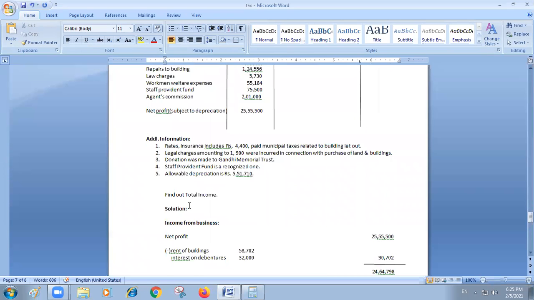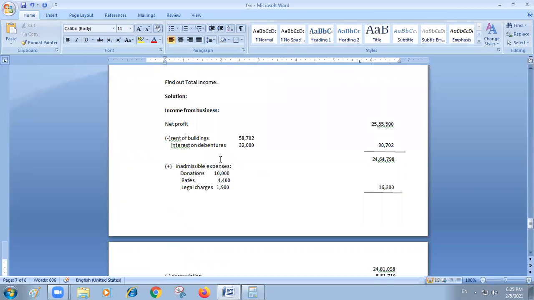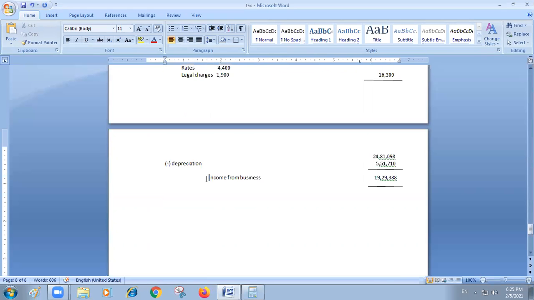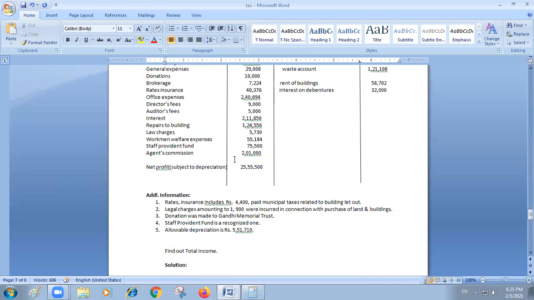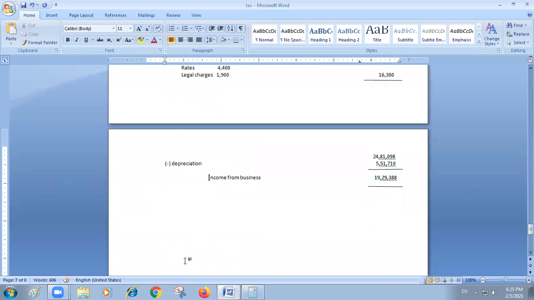Those expenditures you have to identify and add back to the net profit. And whatever amount comes, if some allowed expenditure is there that is not shown here, you have to allow it. You have to deduct it from this amount. So that is what we have done. After all these three kinds of adjustments, we got income from business.